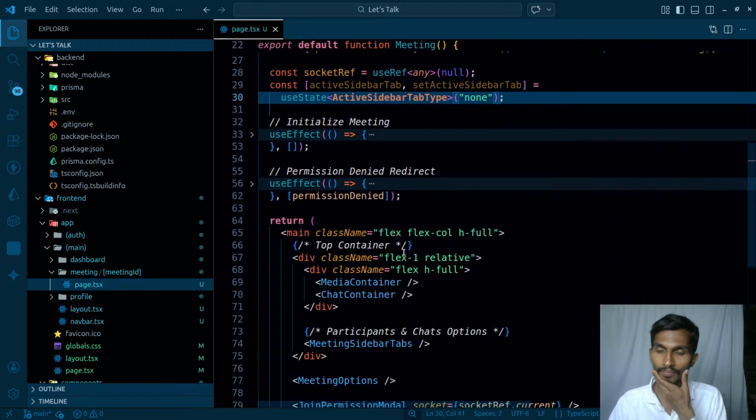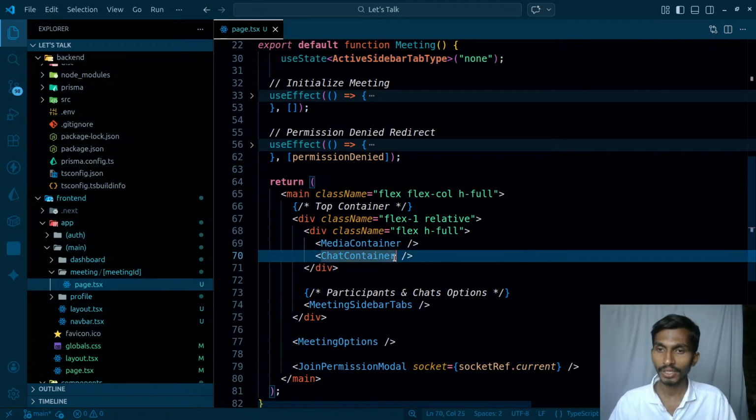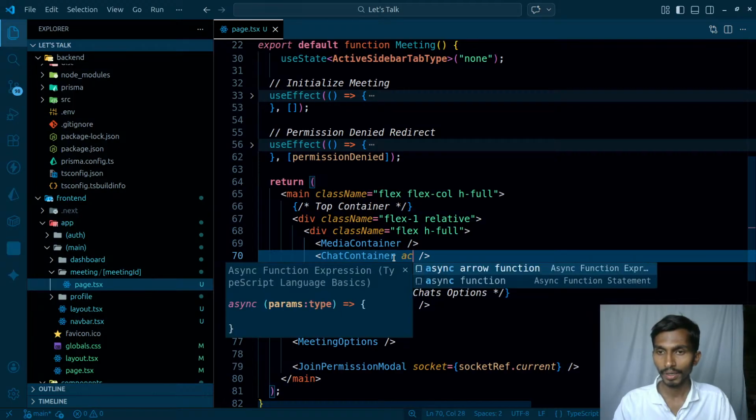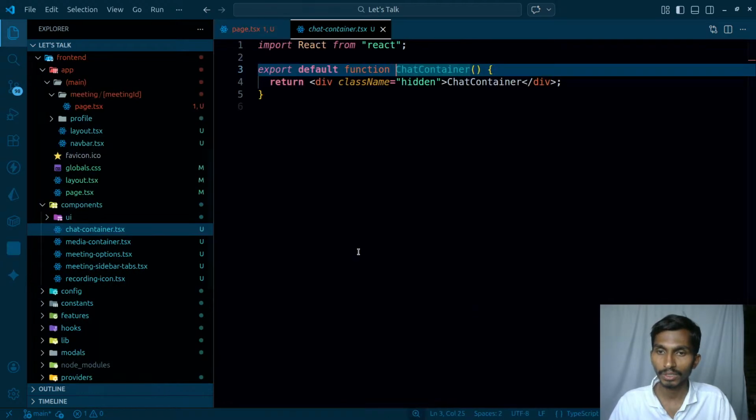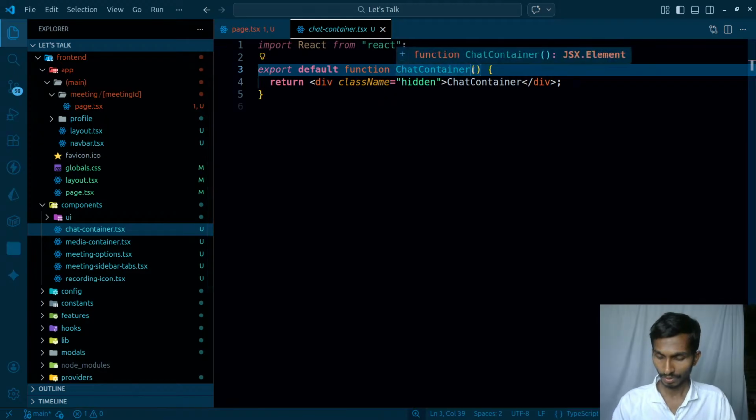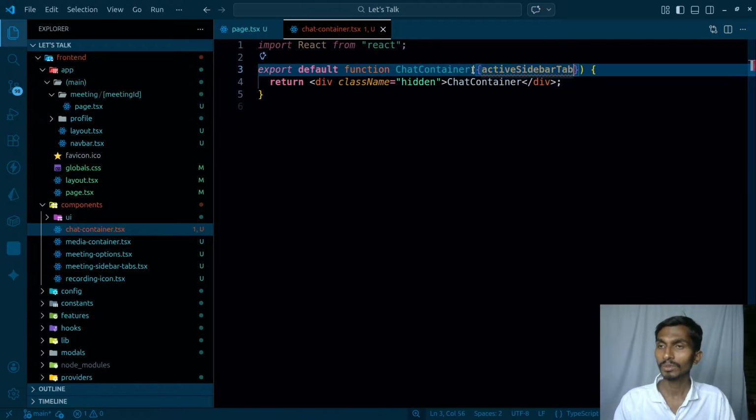And once this is done, after that, inside this chat container, active sidebar tab, I'm gonna be sending this value active sidebar tab over here. This chat container is gonna be actually accepting the value. So active sidebar tab, the type of this is gonna be what?